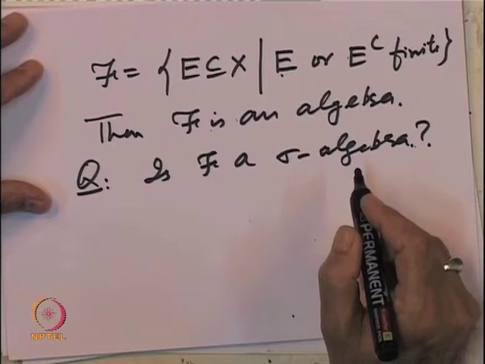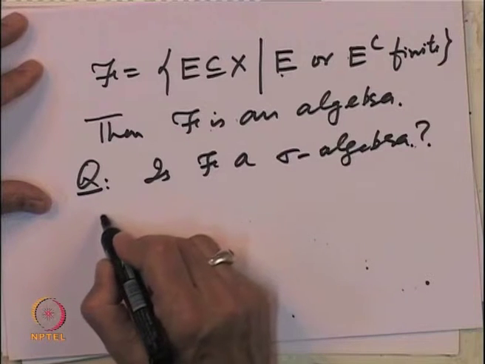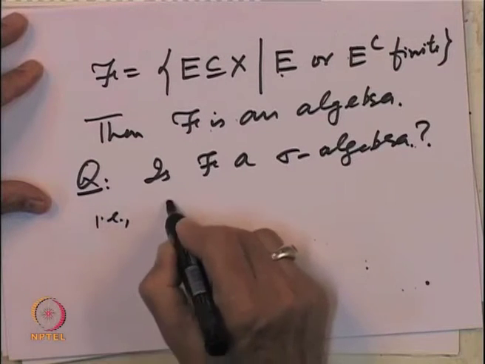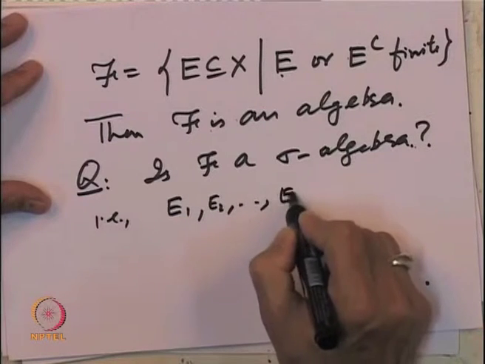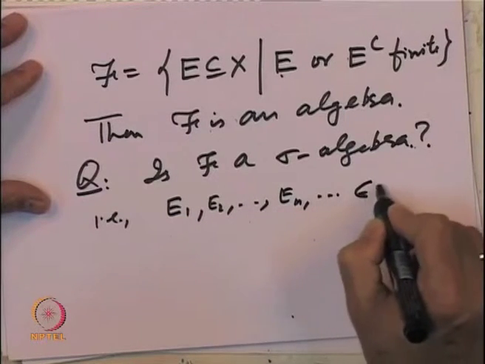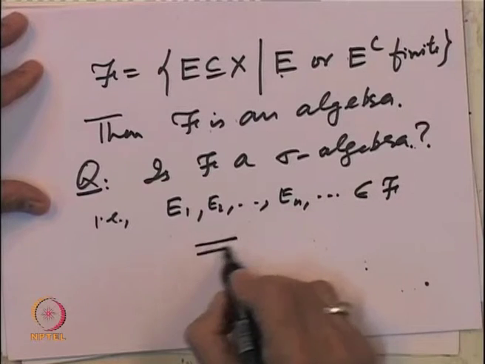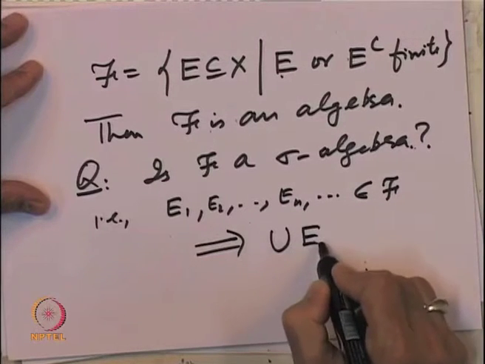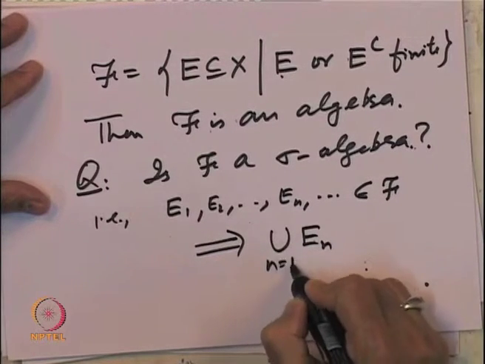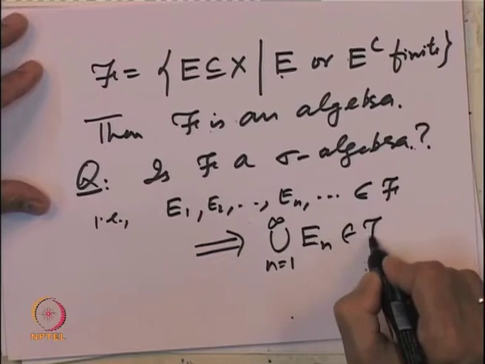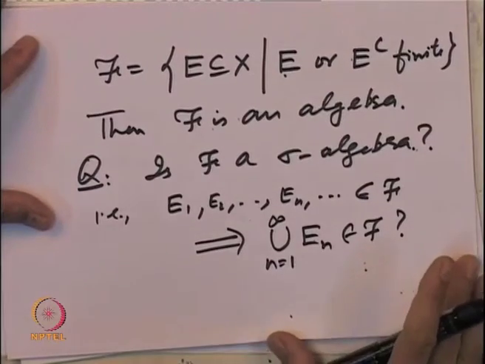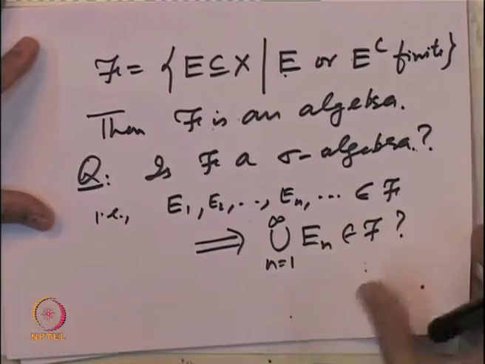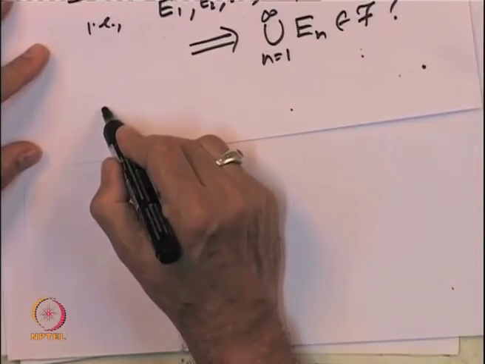So, does it have the property? That is, E 1, E 2, E n belonging to F. Does this imply always that the union of E n's, n equal to 1 to infinity, also belongs to F? That is not true, for the following reason.